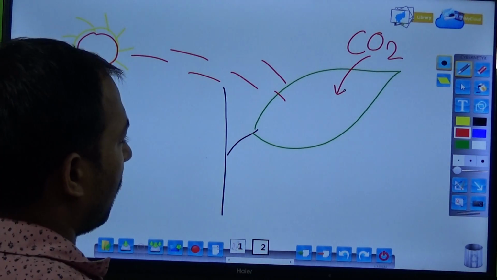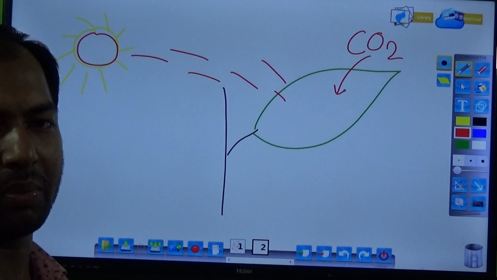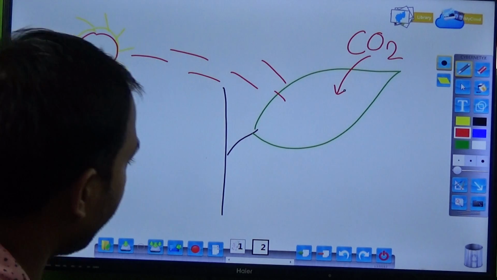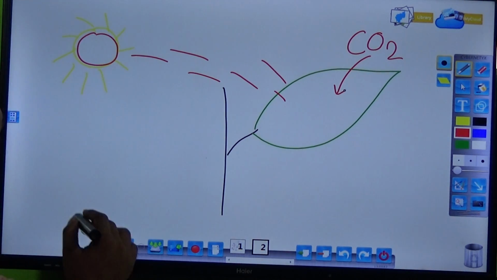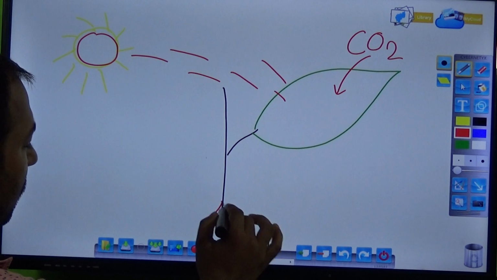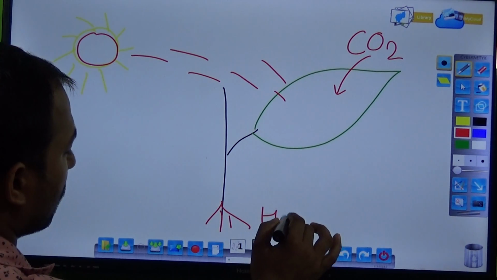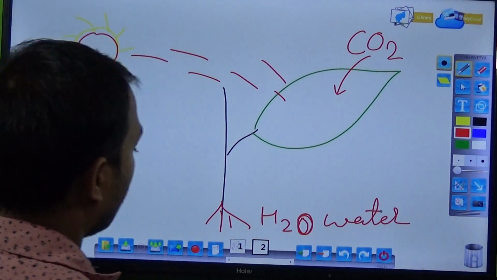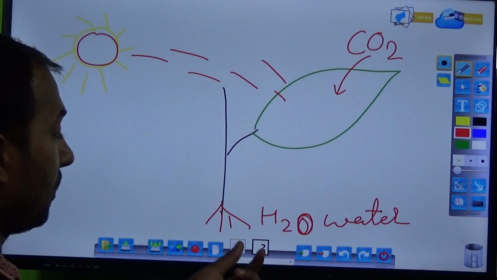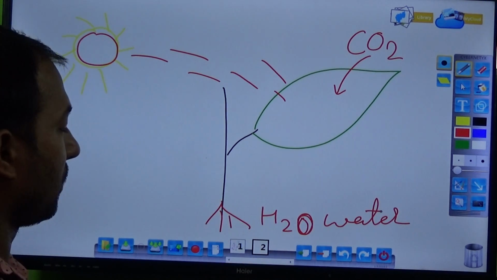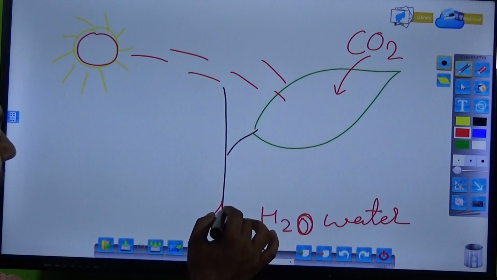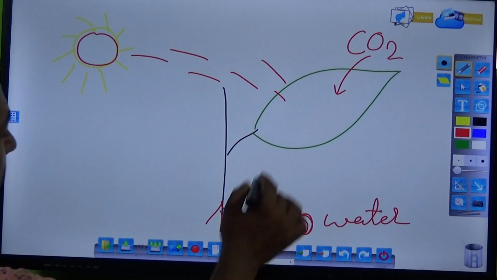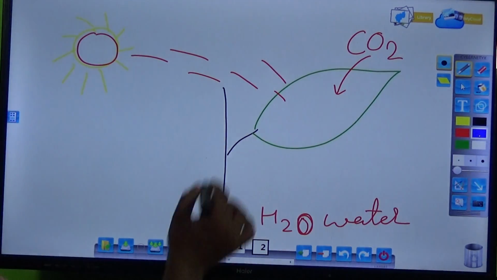The color of the leaf is green due to the presence of chlorophyll, and chlorophyll also helps in photosynthesis. So we can write one reaction here: carbon dioxide and water, H2O. Water is absorbed through the root hairs from the soil and transferred from the root to the leaf with the help of xylem tissue.